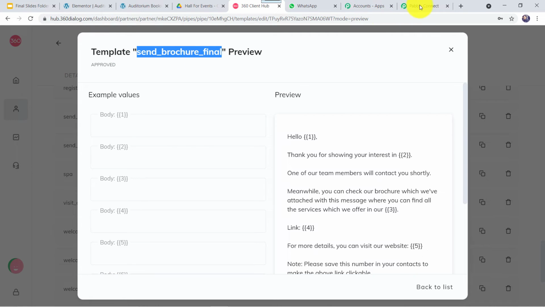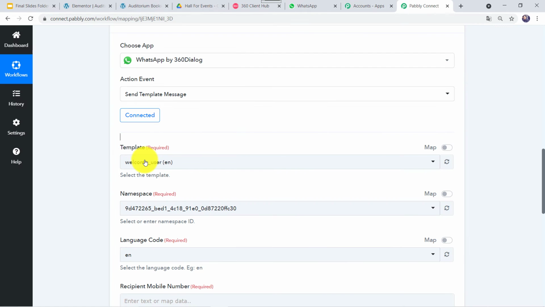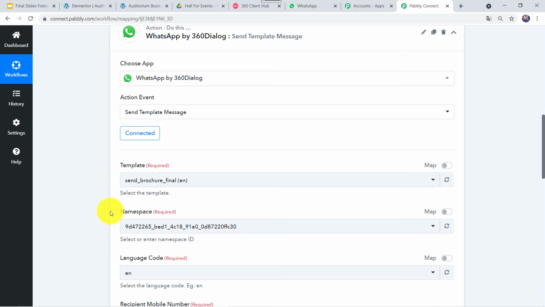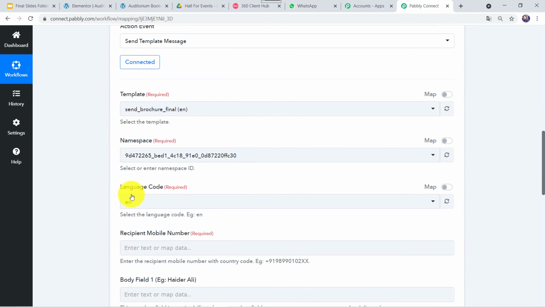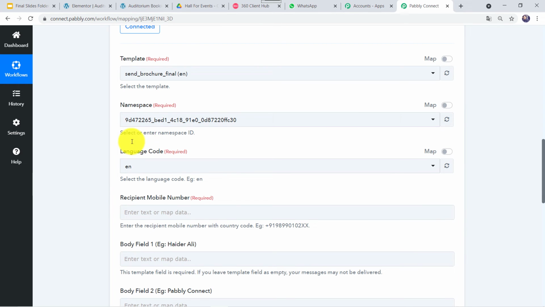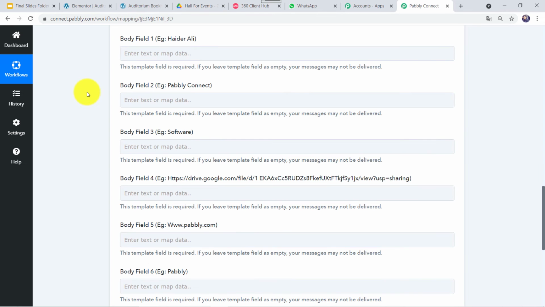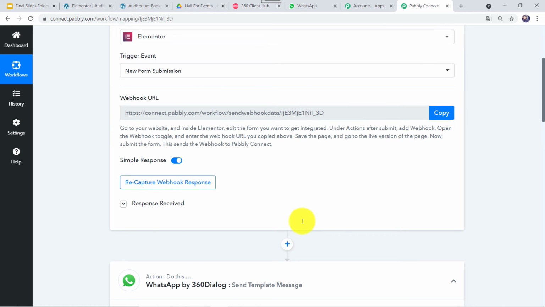in Pabbly Connect. So let us go to Pabbly Connect, and here we have to select the template Send Brochure Final. Now here we can see that the namespace and language code are automatically captured, so we are not going to change anything over here. Now here we have to give the recipient mobile number. The recipient will be the customer who has made the inquiry, so we can find the mobile number from here.